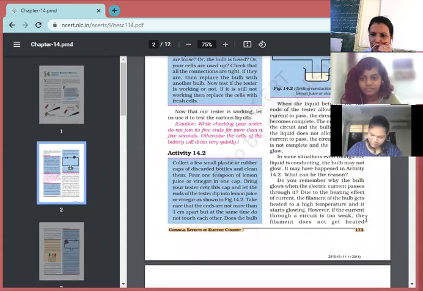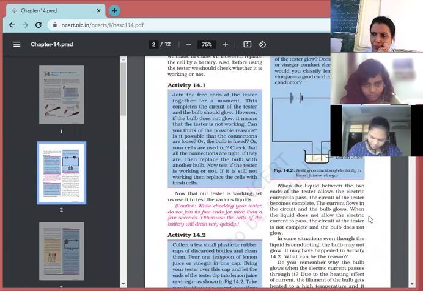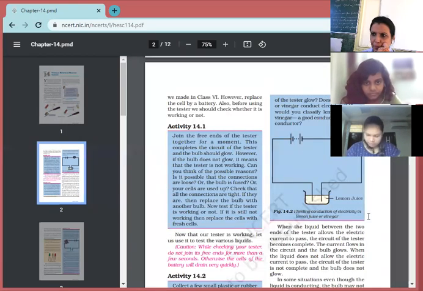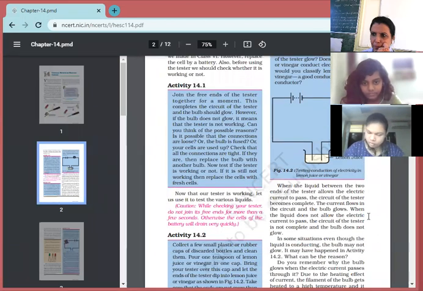Collect a few small plastic or rubber caps of discarded bottles and clean them. Pour 1 teaspoon of lemon juice or vinegar in 1 cap. Bring your tester over this cap and let the ends of the tester dip into the lemon juice or vinegar as shown in figure 14.2. Take care that the ends are not more than 1 centimeter apart, but at the same time do not touch each other. Does the bulb of the tester glow? Does lemon juice or vinegar conduct electricity? How would you classify lemon juice or vinegar? A good conductor or a poor conductor?